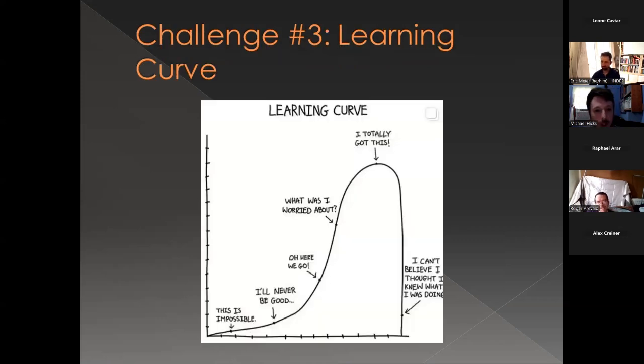The third problem area isn't so much a computer technical area as it is a human brain problem, and that is the game has a very steep learning curve. It takes a bit of an investment to understand how this game plays and to get into it. And there are, I would say, two different reasons for why the learning curve is so steep. The first one is there's a lot going on in the game, so it's a bit of a challenge to figure out, okay, where do I go to make this happen? There's a lot going on.